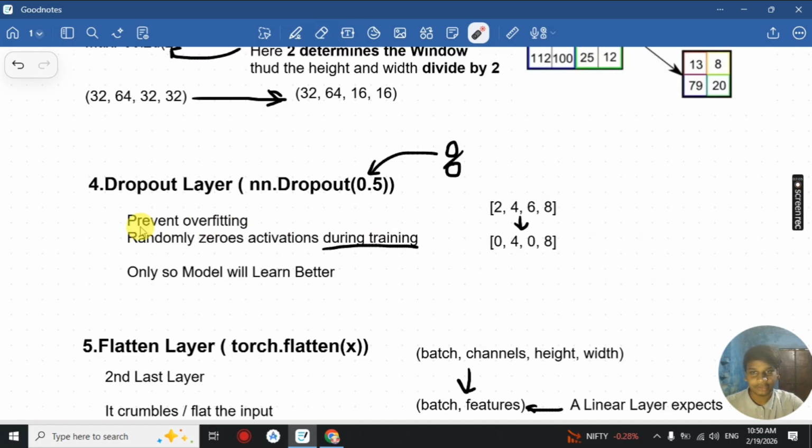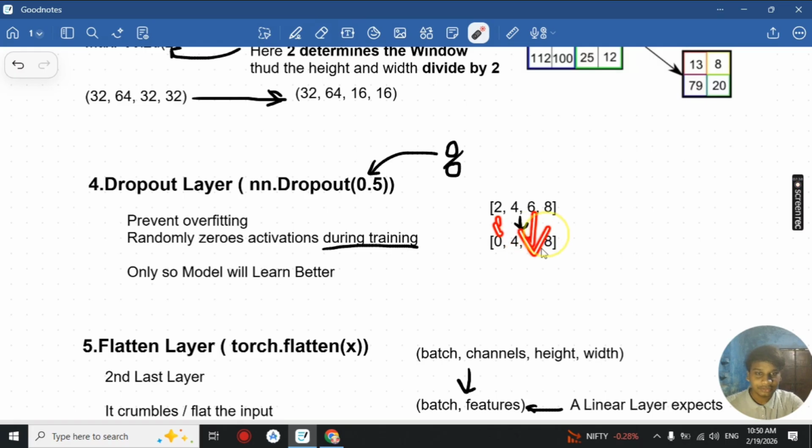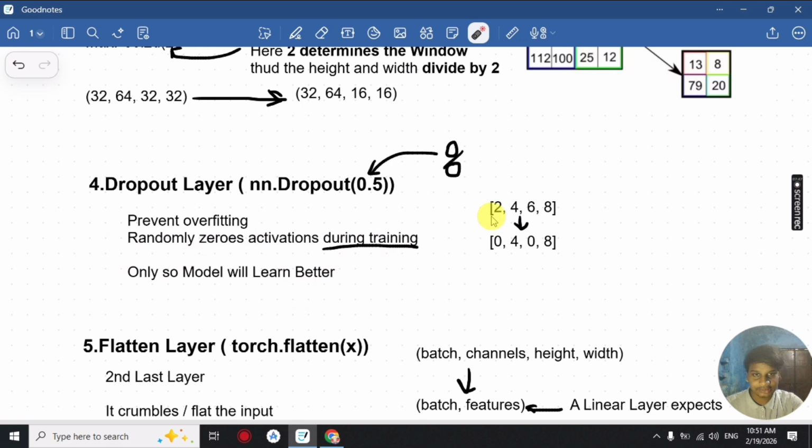Okay, next we have our dropout layer. It is generally used during training, and it prevents overfitting. It randomly makes tensor values 0. So for example, if our input tensor is 2, 4, 6, 8, and the dropout is 0.5, it will be making 50% of the values 0, and it will be completely random. By this we basically force our model to learn better features and not rely on a single feature. So the model will learn better, and it is only done during training, not during testing or inference.